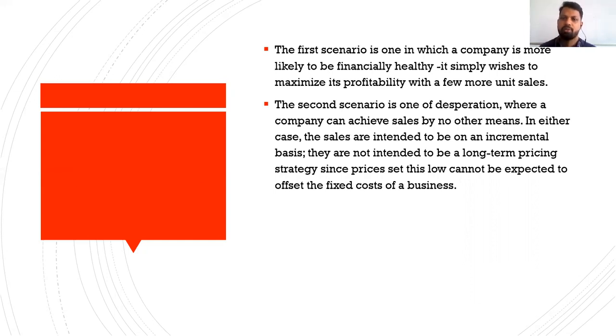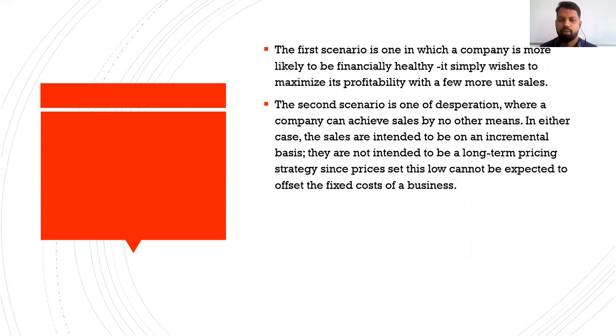If the company is financially stable or healthy, they want to maximize their unused capacity and they can go forward with marginal cost pricing. The second scenario is that a company is facing stiff competition from its competitors.